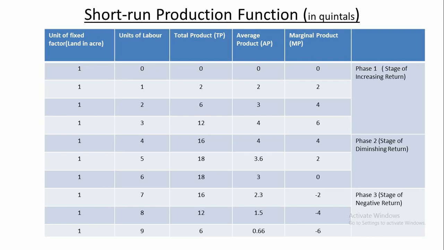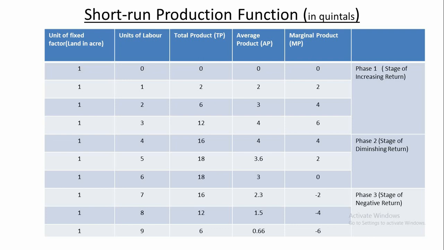But after the third unit of labor is applied, since the fourth unit of labor is applied in the production process, the marginal product starts falling from 6 quintals to 4 quintals, and average product remains constant at that point. As marginal product starts falling, marginal product increases only by 4 quintals, so total product increases only by 4 quintals.